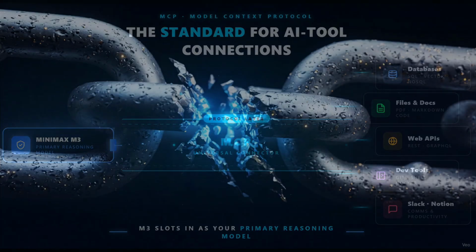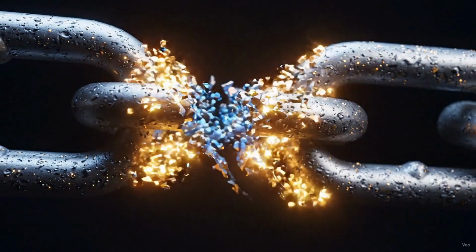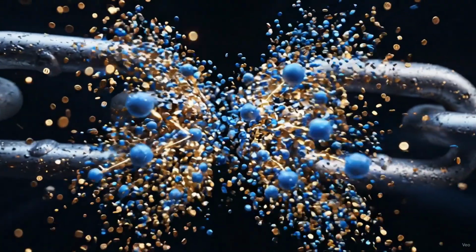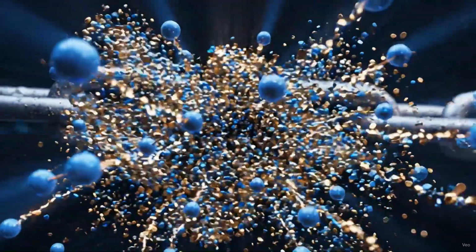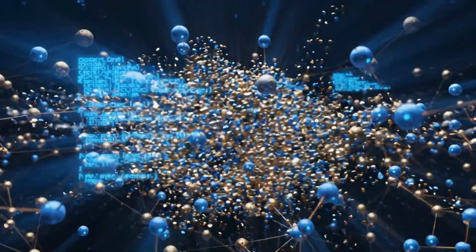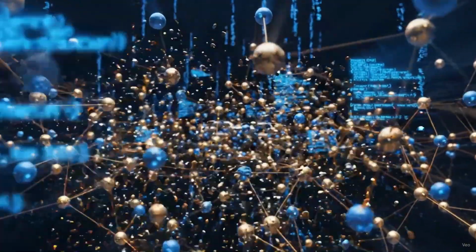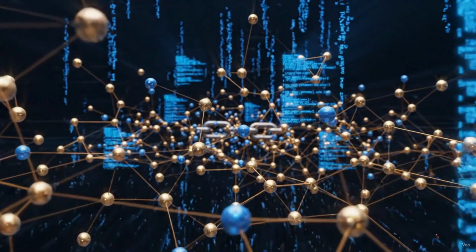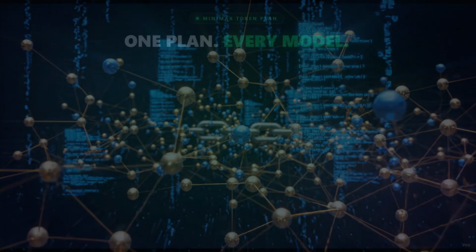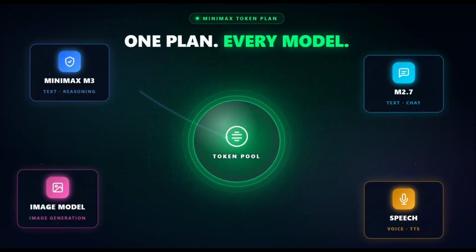For business professionals and AI consultants, what this means practically is that M3 gives you a capable, openly accessible model that you can customize, deploy, and build products on top of without being locked into a single proprietary API at unpredictable pricing.